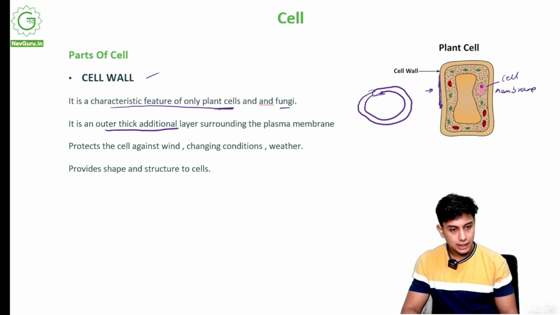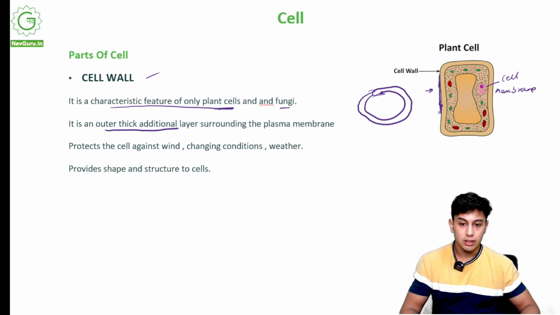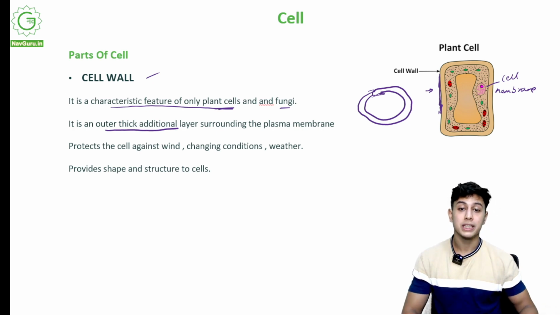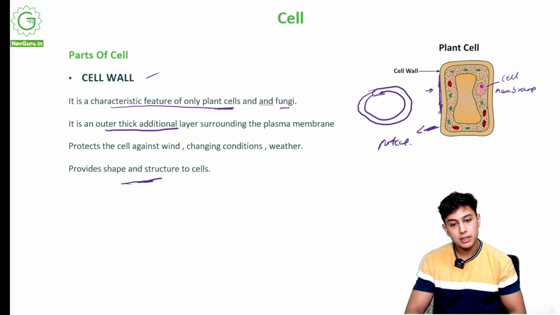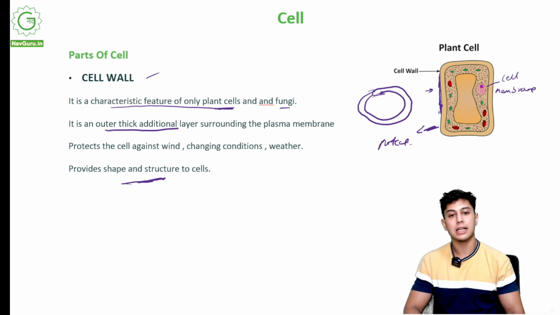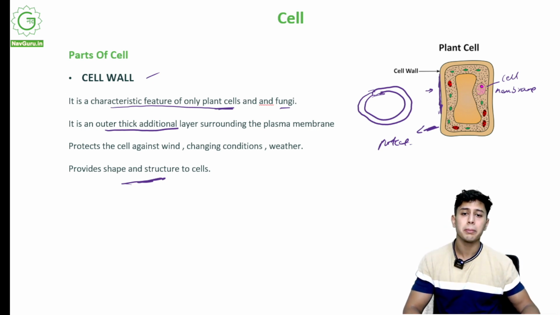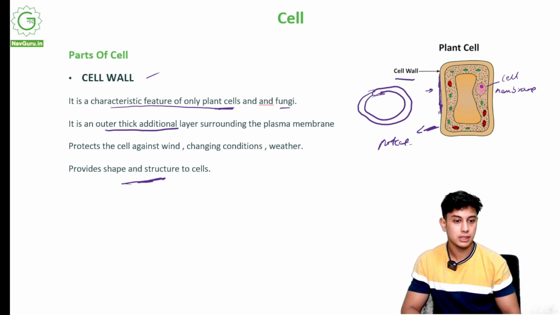This is the actual cell, but there is a wall outside the cell, which is the cell wall. What does it do? It protects the cell from wind, from changing weather conditions, from hot and cold. So this outer lining, the cell wall, will protect it. It gives shape and structure to the cell. So this outer cell wall will be very rigid. It may or may not be rigid, but it will give it structure and shape. This is the property of the cell wall. See over here, this is the cell wall.